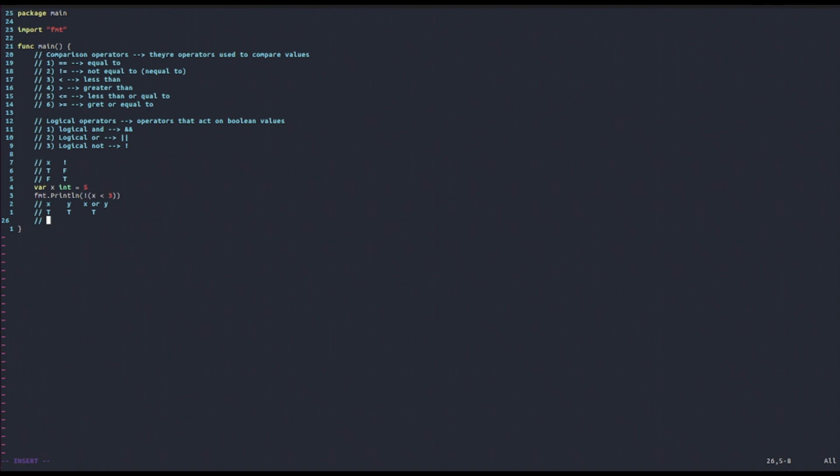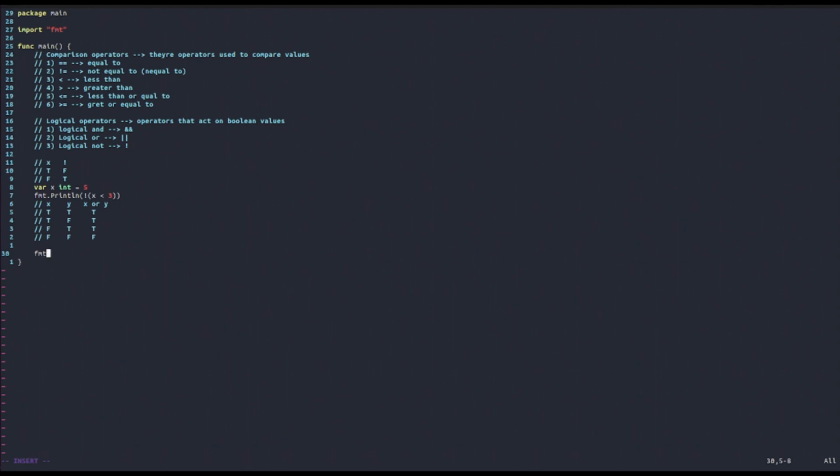So now let's suppose that x is true and y is false. Well, then the result of x or y is true. What about x false and y true? Then the result is true again. But the only case in which x or y is false is if they're both false. So if they're both false, then the result is false.